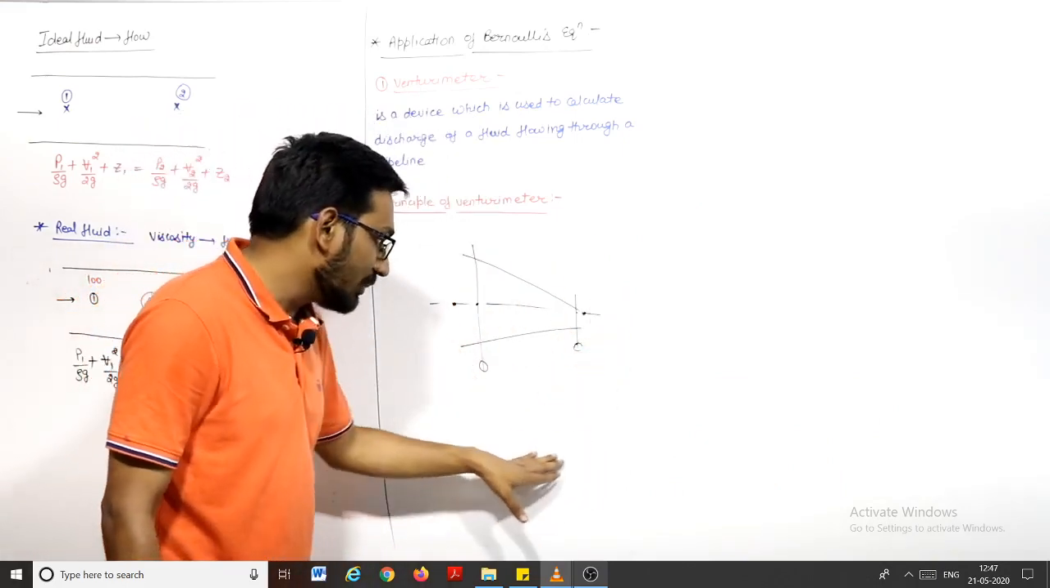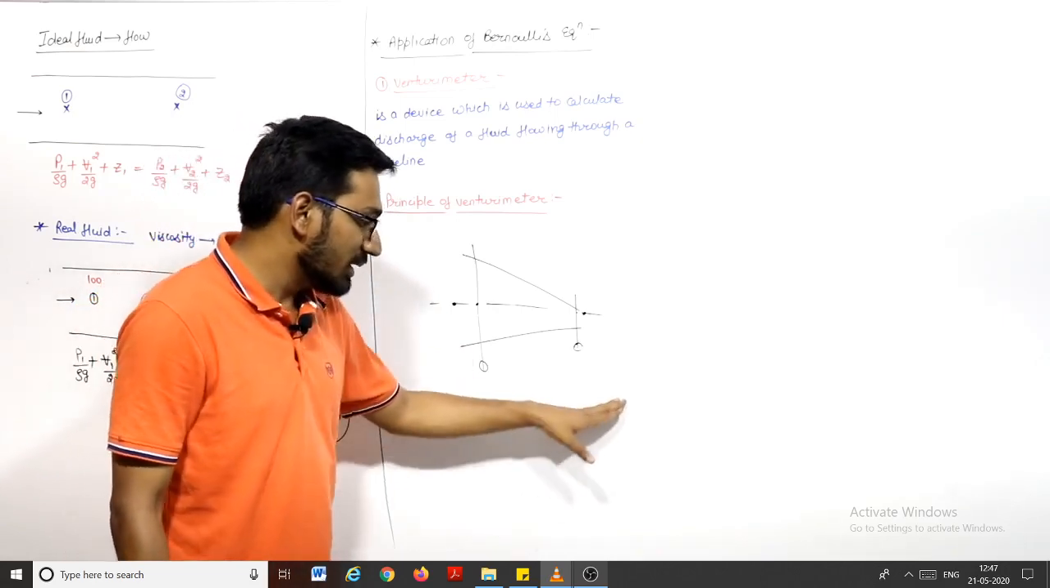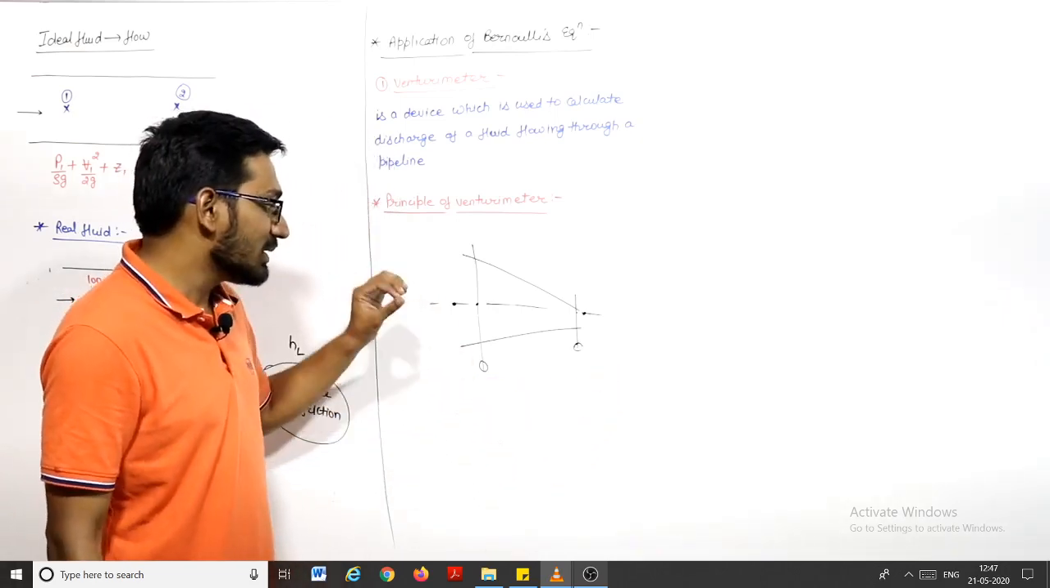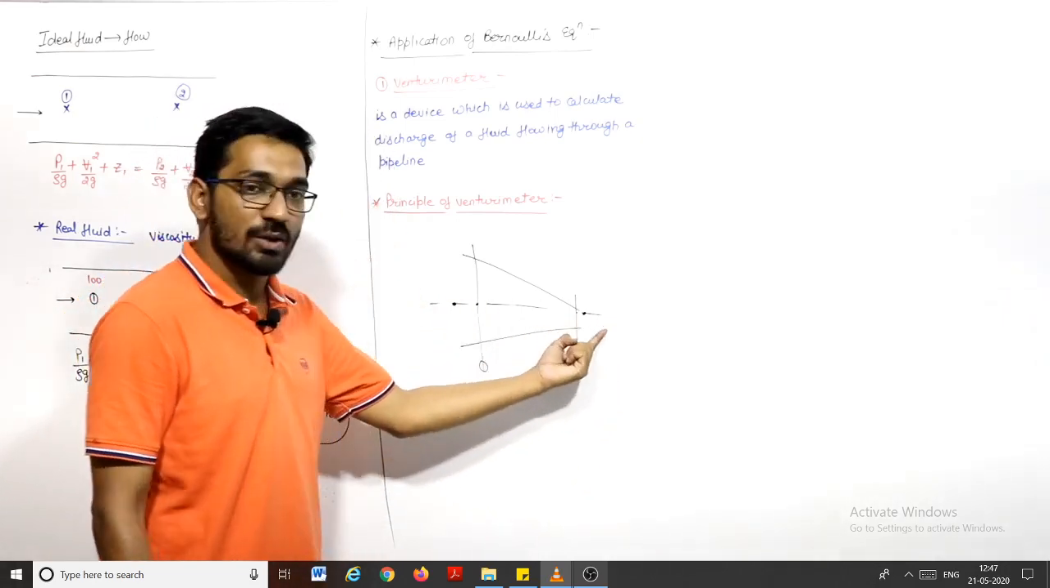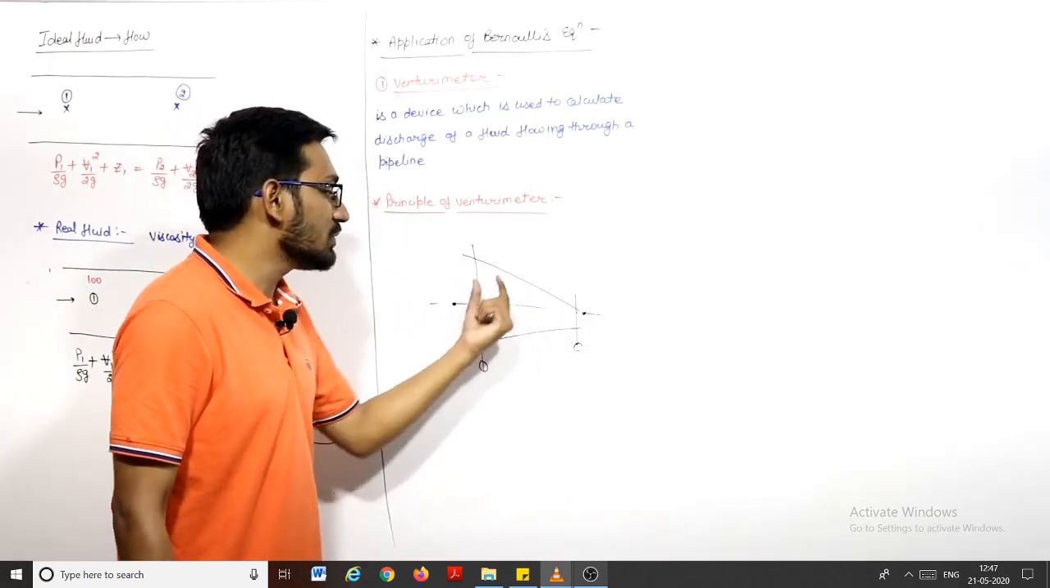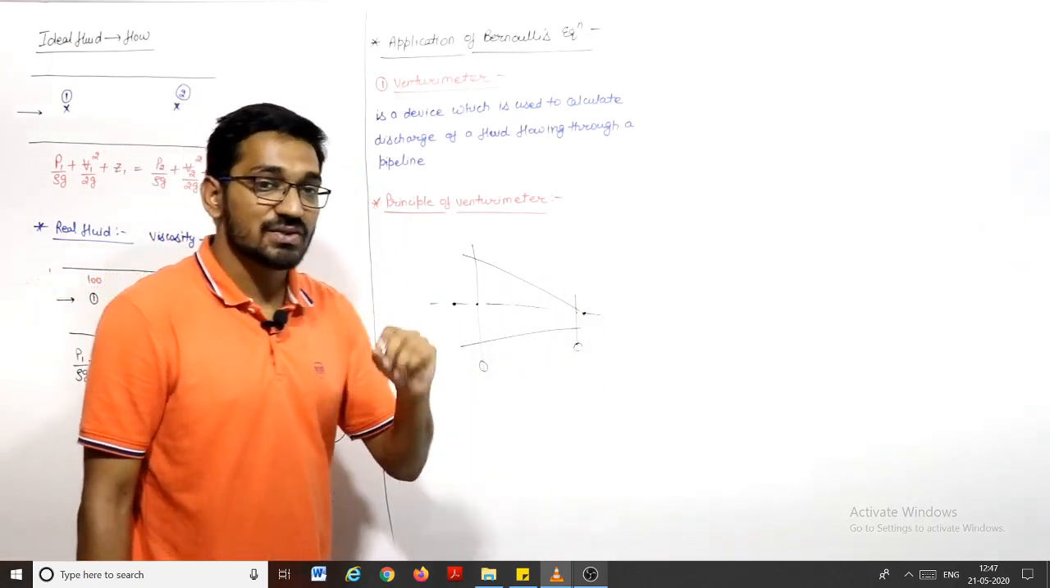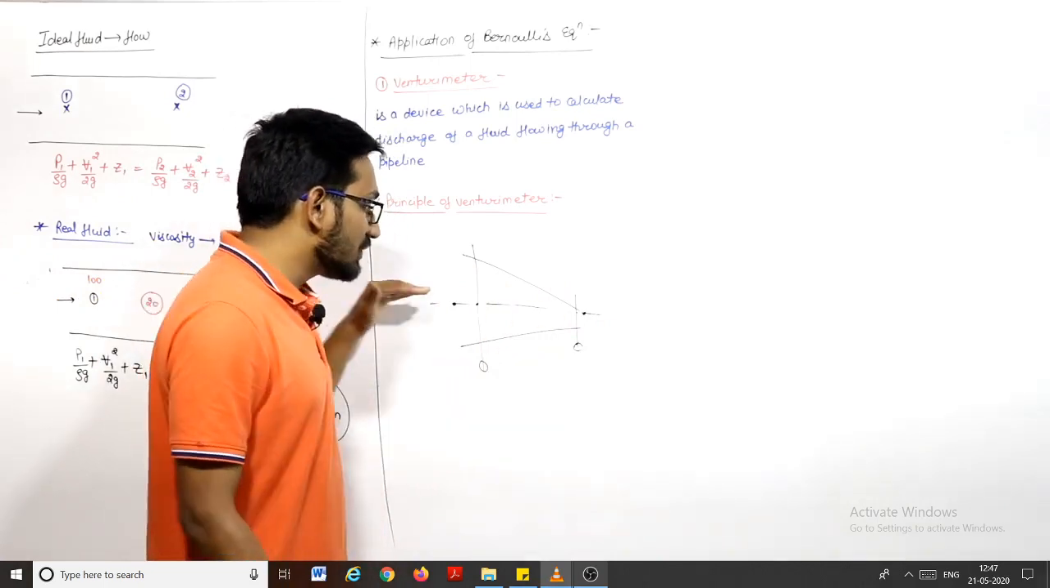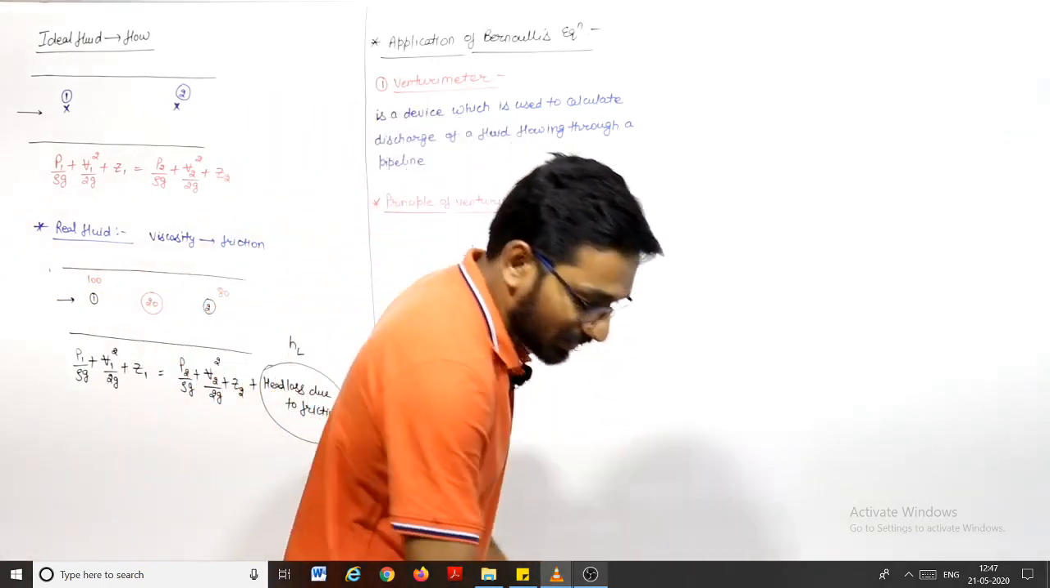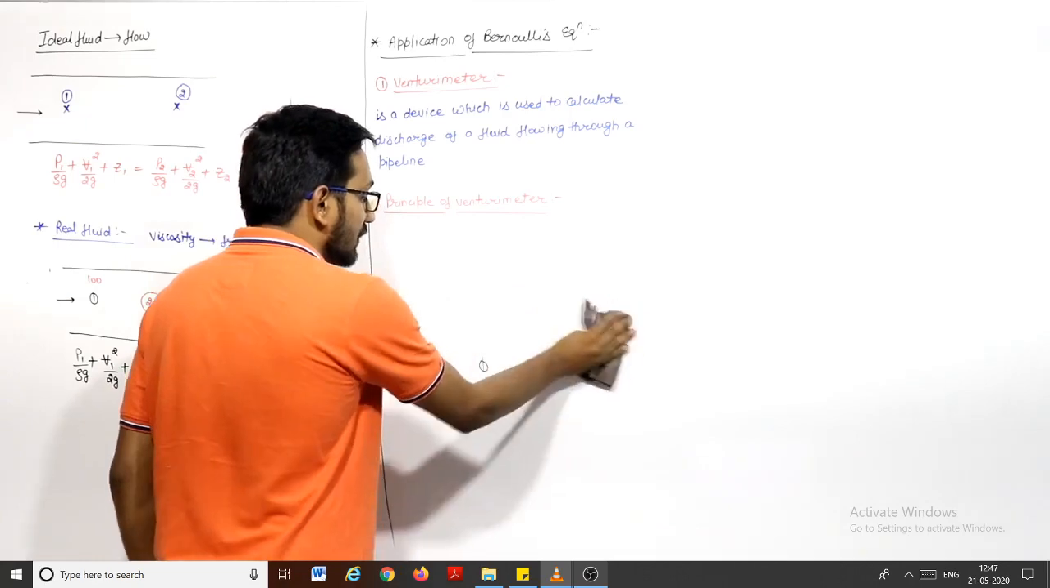So if I connect a manometer between these two, that manometer will measure the pressure difference at point 1 and point 2. By measuring the pressure difference of these two points, we will be able to measure the discharge. What is the discharge through this pipeline? We will be able to measure it, right? So this is the basic principle of Venturi meter.